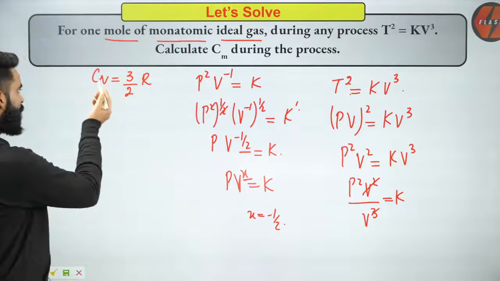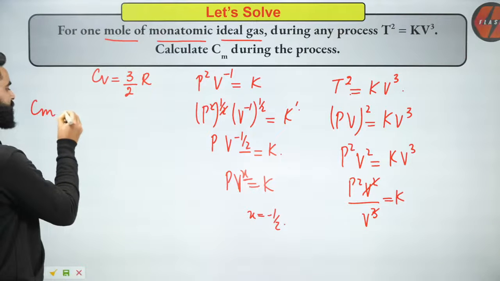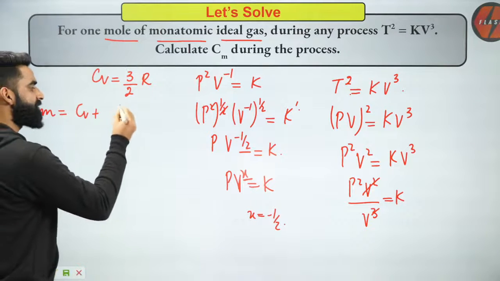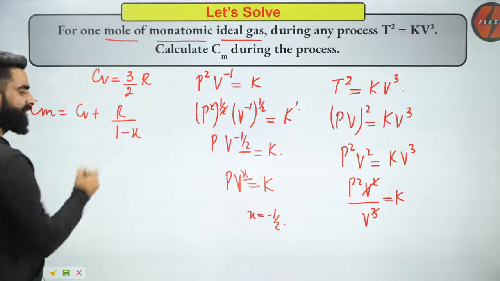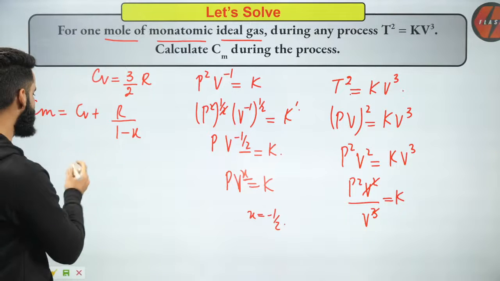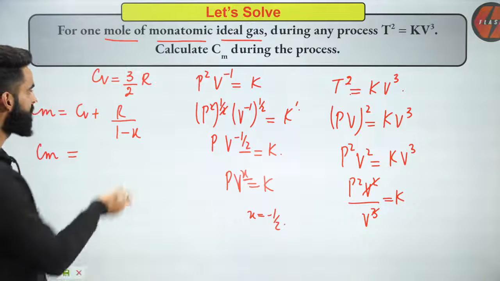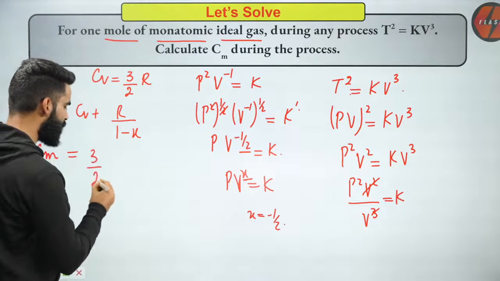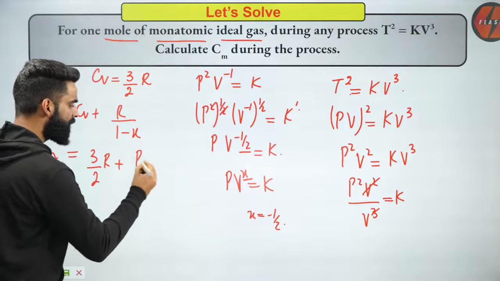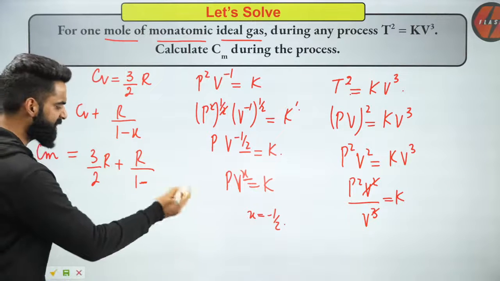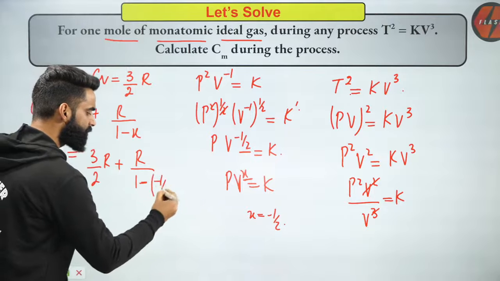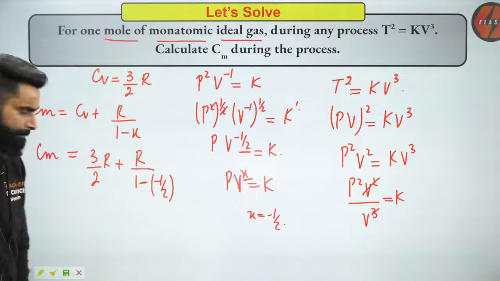Correct? So I'll be using the formula Cm, molar heat capacity of the ideal gas. That's going to be Cv plus R divided by 1 minus X, if you remember. What are we supposed to calculate? Cm we are supposed to calculate. So Cm, molar heat capacity, will be equal to Cv value. Cv for monoatomic gas is 3 divided by 2R plus R divided by 1 minus X. X value we got to know as minus 1 by 2.